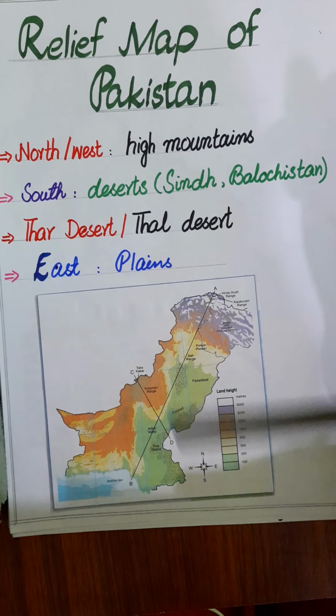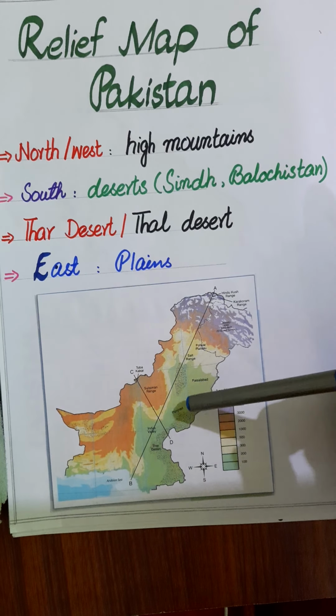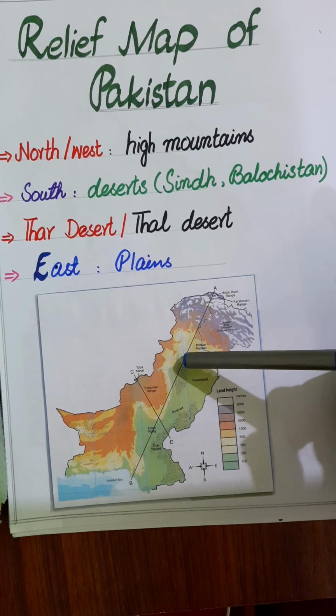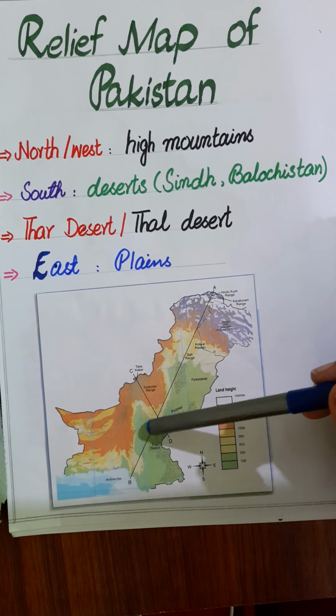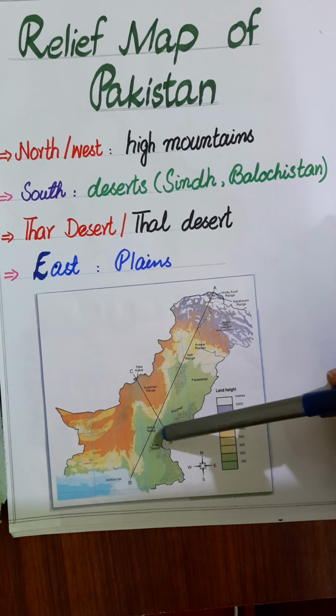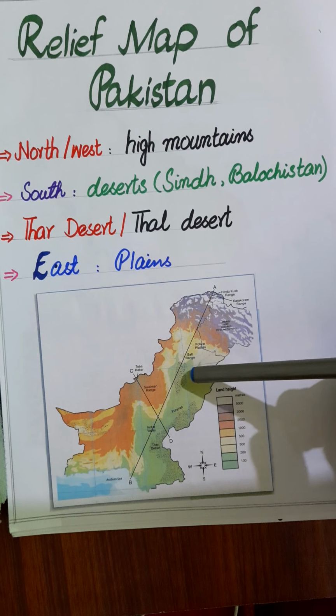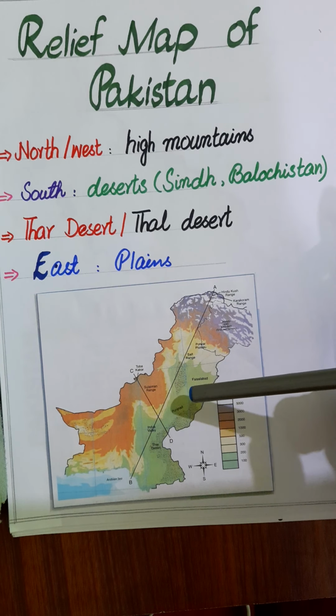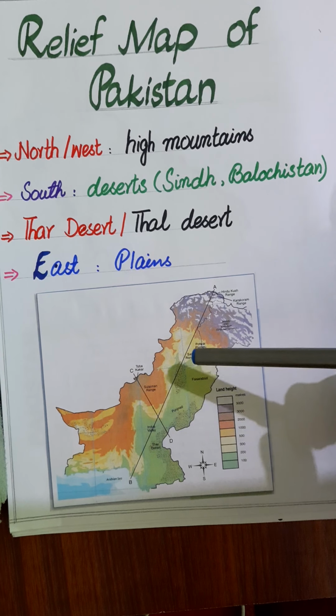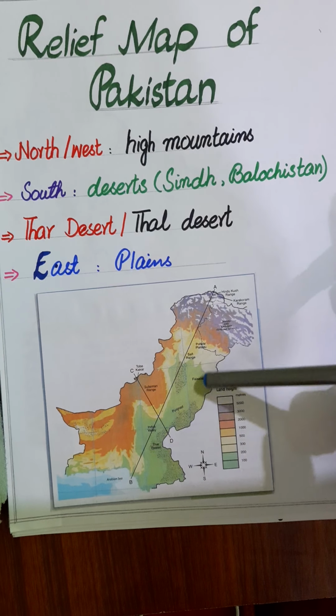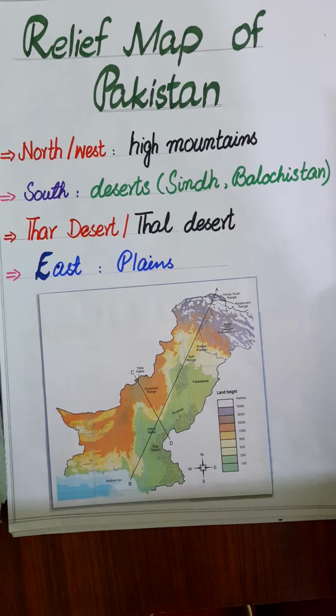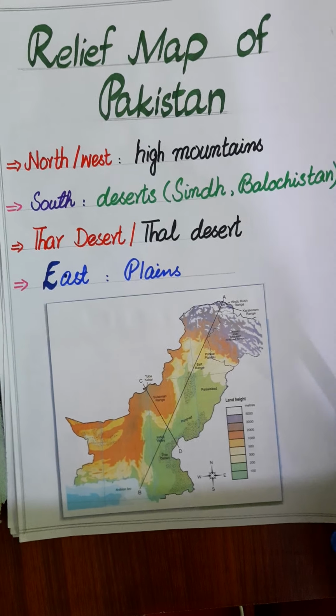Okay, and in the east of Pakistan we mostly have the plains. As we know, this area comes under Punjab. Punjab, as we know, is an agricultural land and has fertile land, so we have the plains there. Okay, plains, which are suitable for farming.